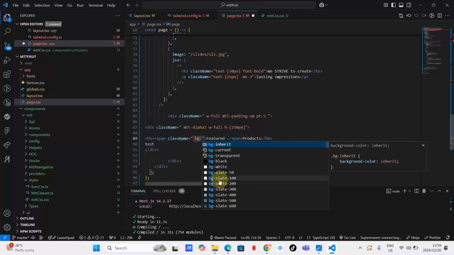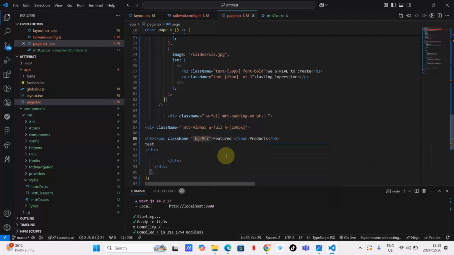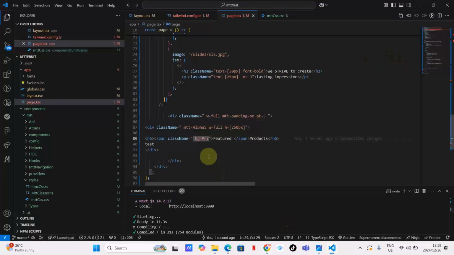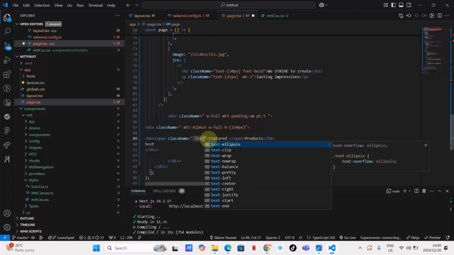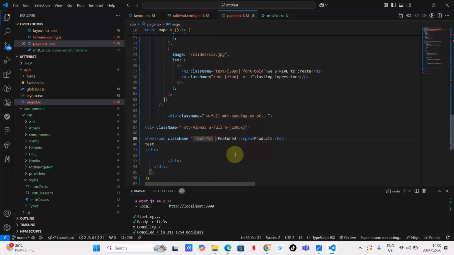Since we're using Mtt components, I think we've got a BG pry here. This is going to give us the primary color. So whenever you want to use your primary color, you just use that BG pry.